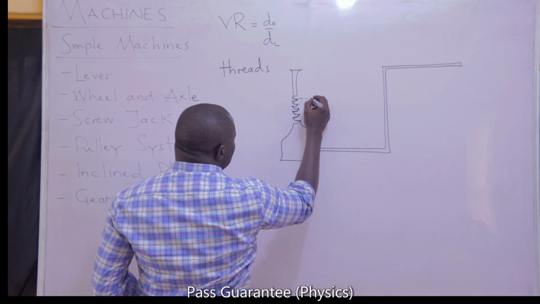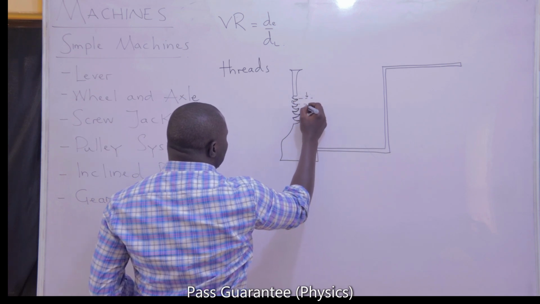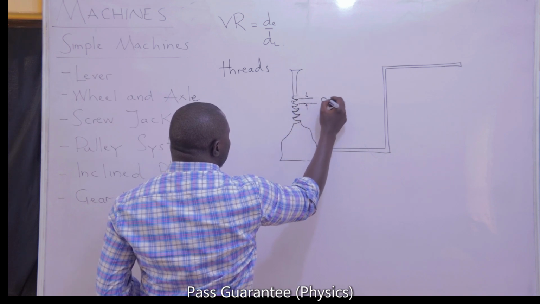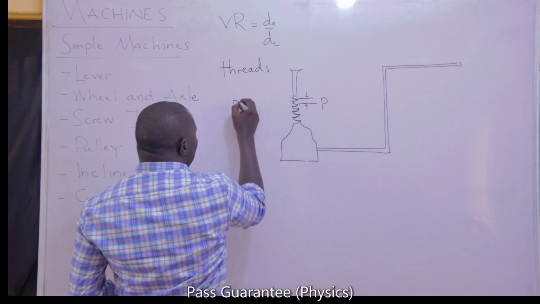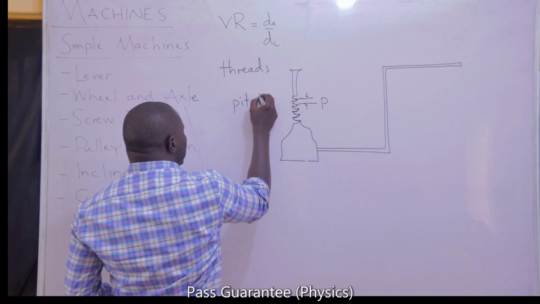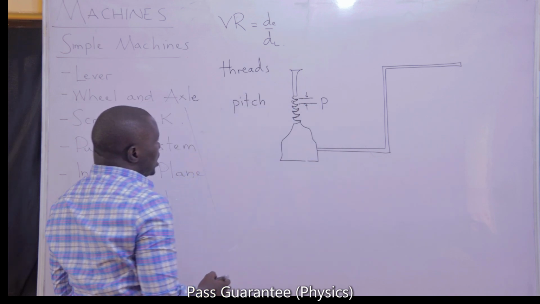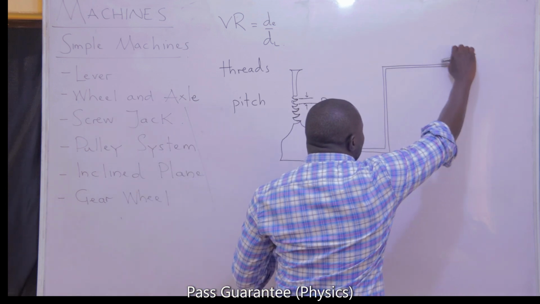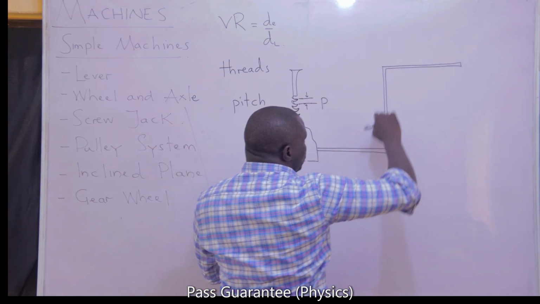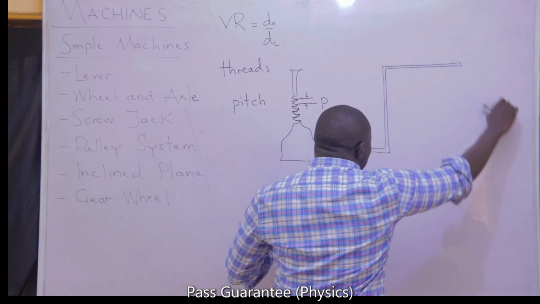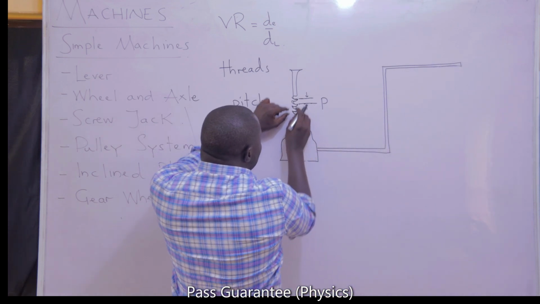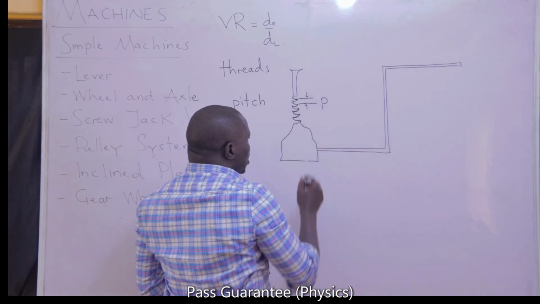The distance between a thread and another, that very small distance, is called a pitch. I'll represent it with P. So when you turn the handle of this screw jack by one revolution, then the screw moves up by a pitch.